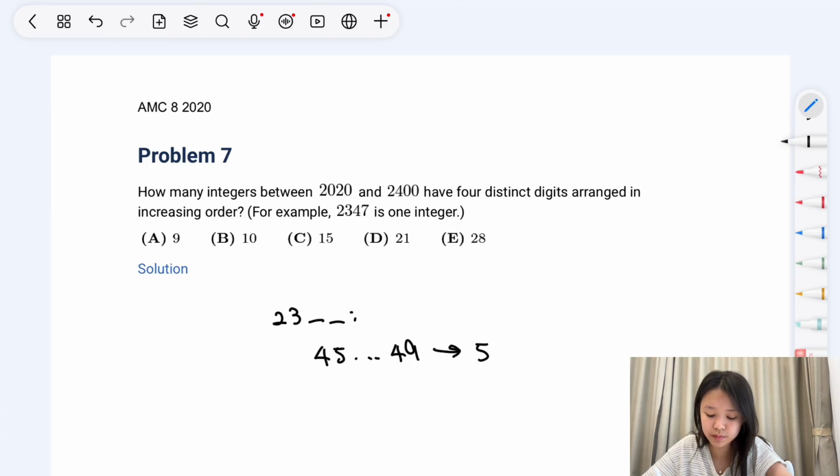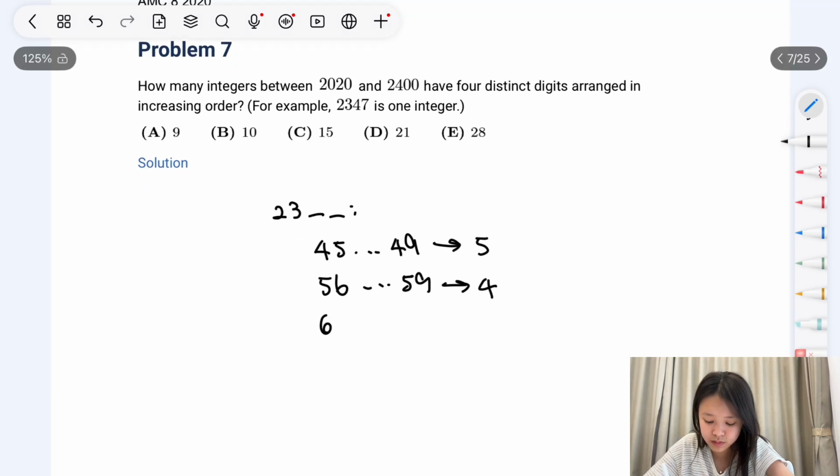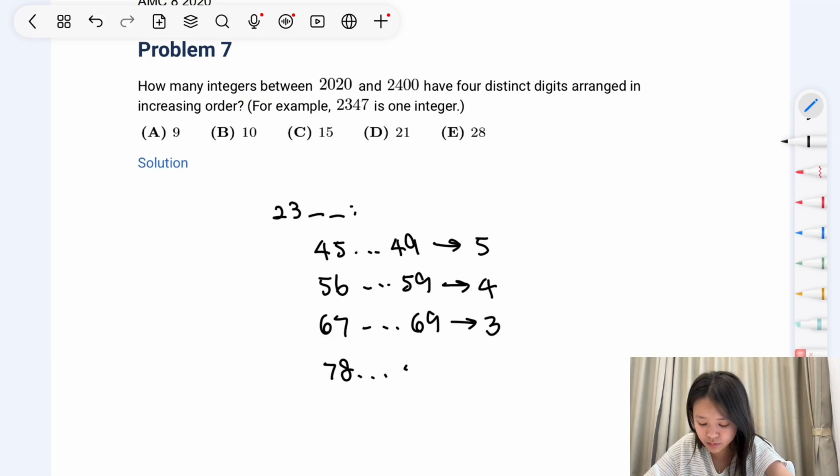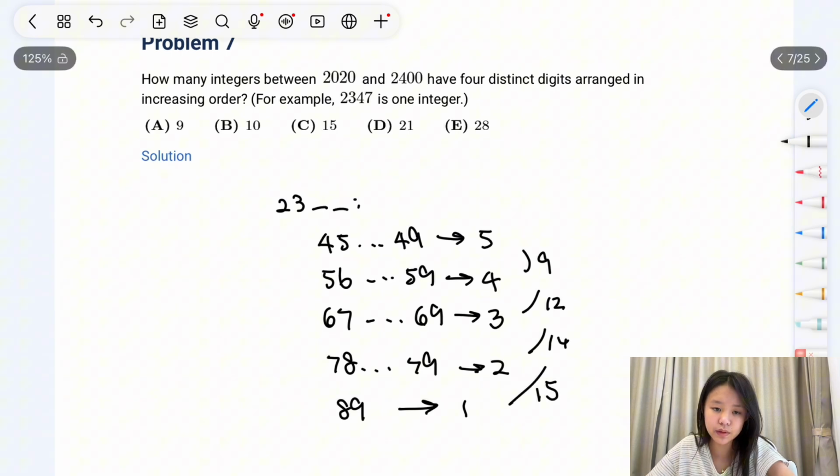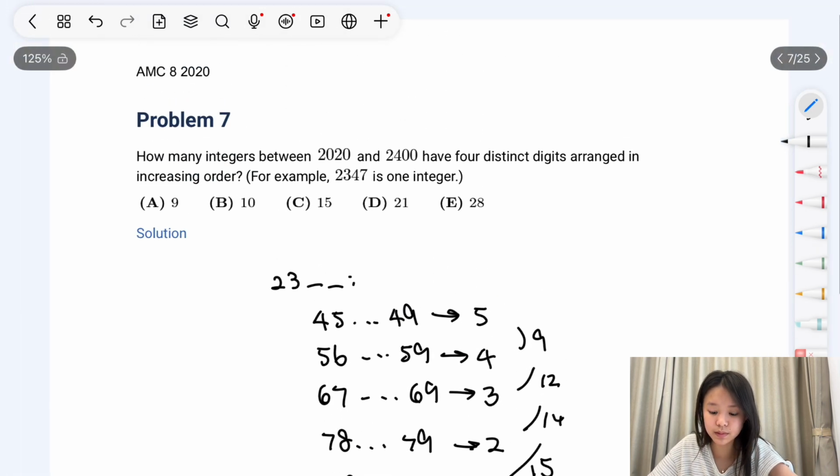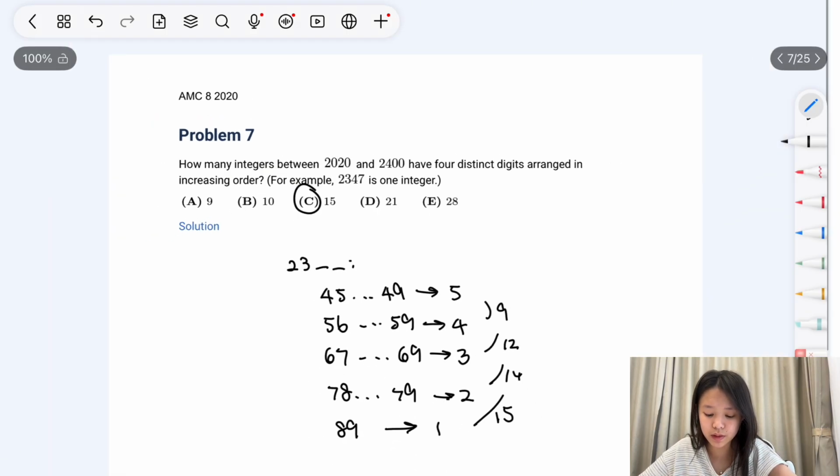That accounts for 5. 56 to 59. 67 to 69, 78 to 79, and finally 89. So then we have a total of 15 ways in which these 2 digits could be increasing. So the final answer is 15.